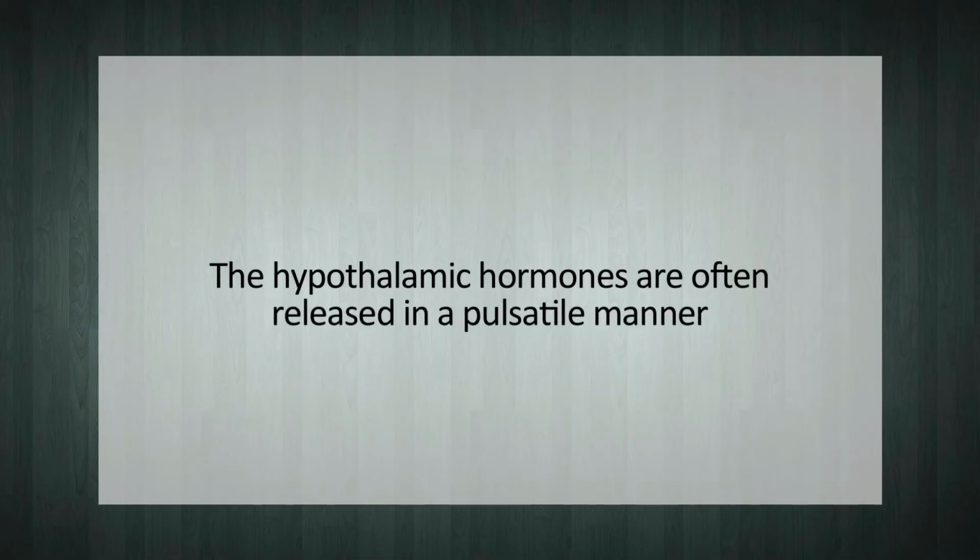The hypothalamic hormones are often released in a pulsatile manner. Hormones which influence the anterior pituitary are secreted by short parvocellular neurons. Hypothalamic neurons that travel directly to the posterior pituitary are magnocellular neurons.